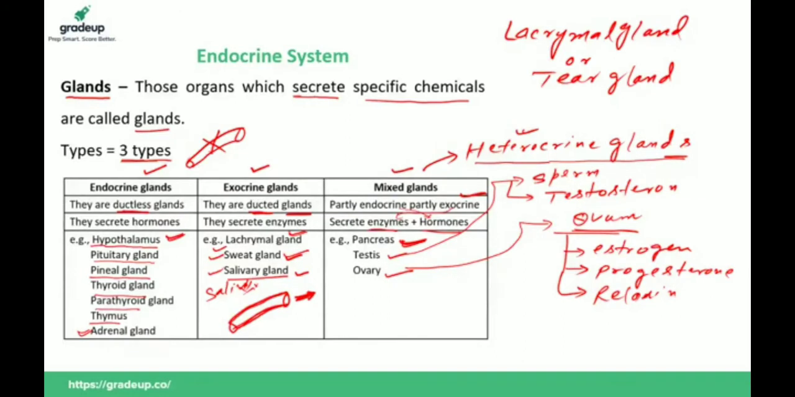And lacrimal gland secretes tear. Tear contains an enzyme called lysozyme, which is antibacterial in nature. It can kill bacteria. Now we will discuss the types of endocrine glands in detail, one by one. So let us move to the next slide.